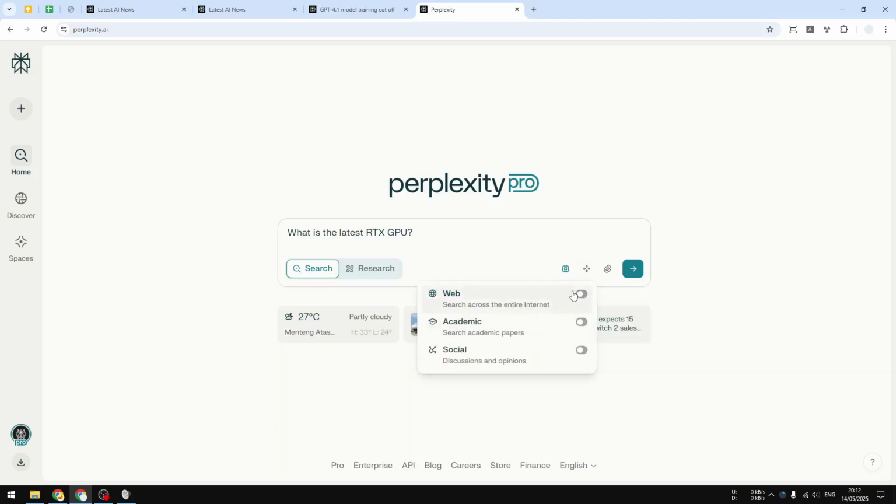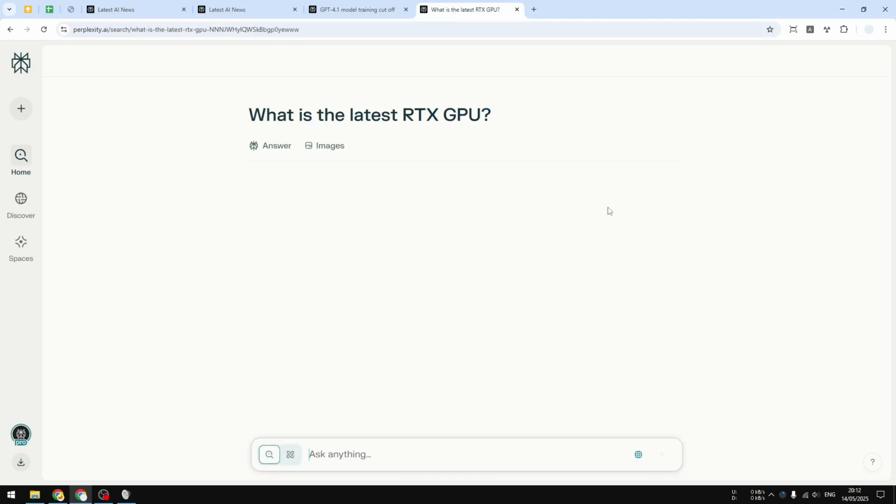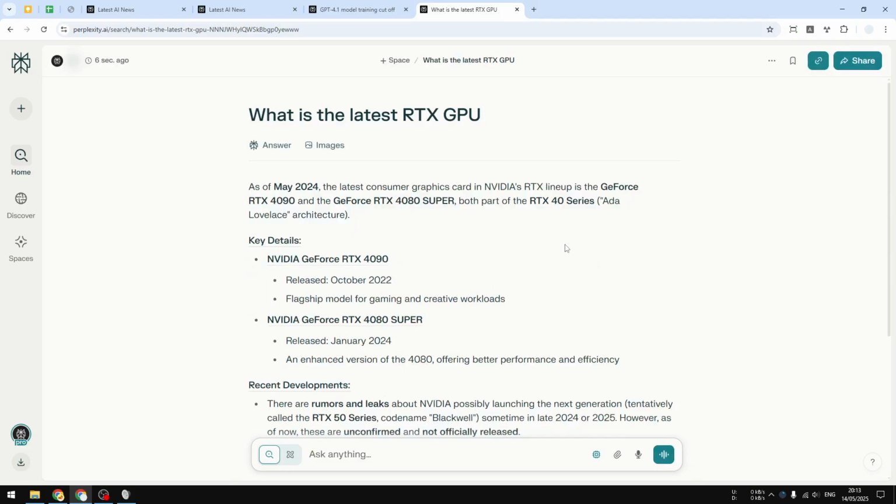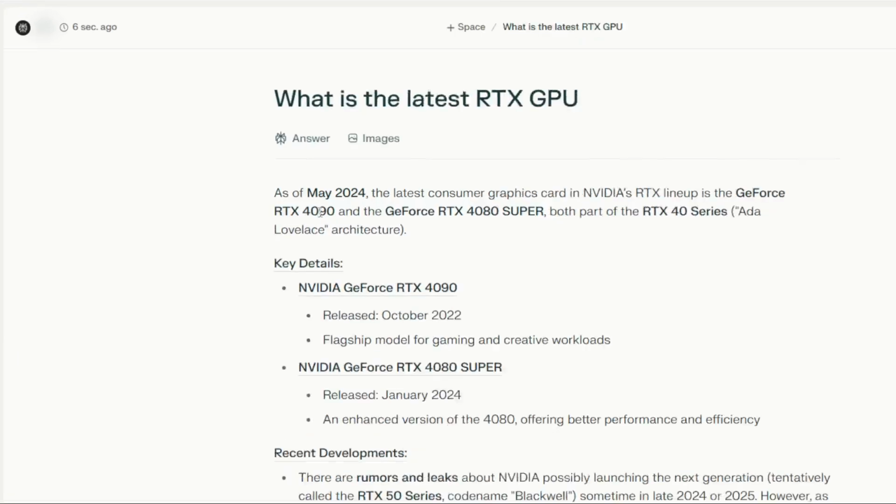And by the way, you might also want to disable academic and social. And then send a message, and you will see that it has no idea about the latest 5090 GPU. And there you go. It gave me this answer that the latest RTX GPU is the RTX 4090.